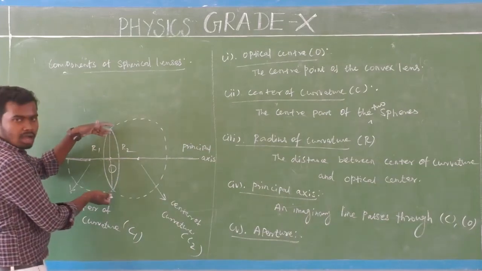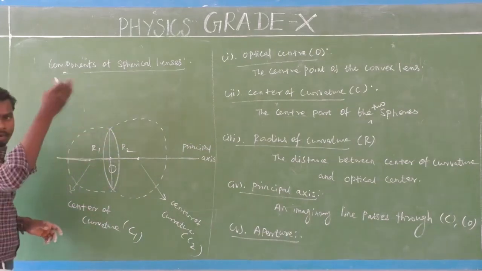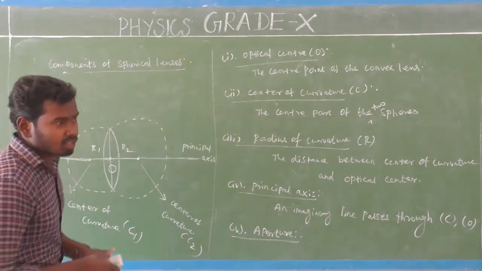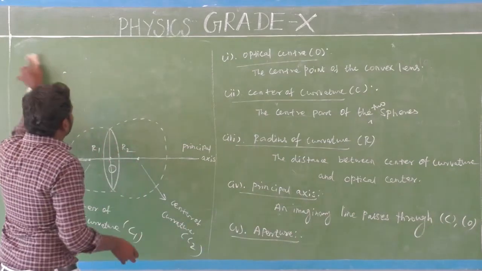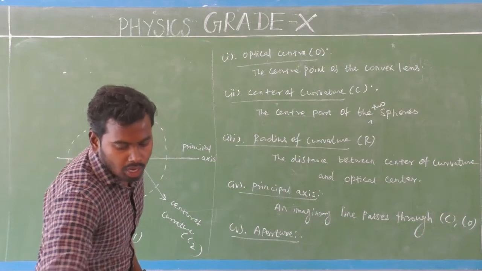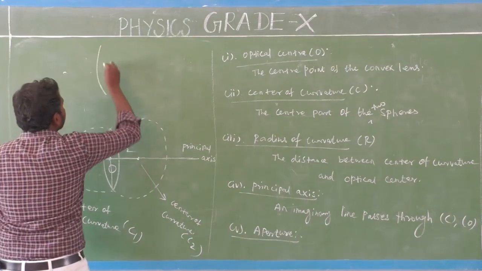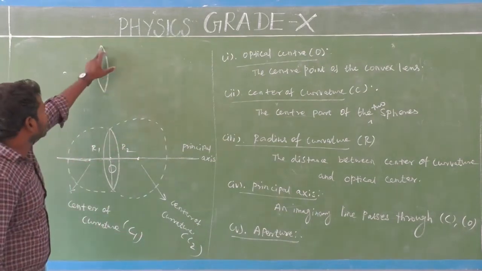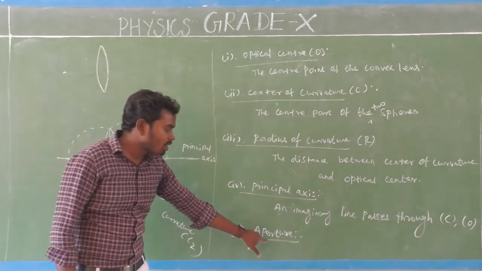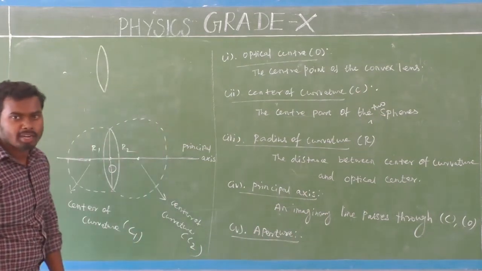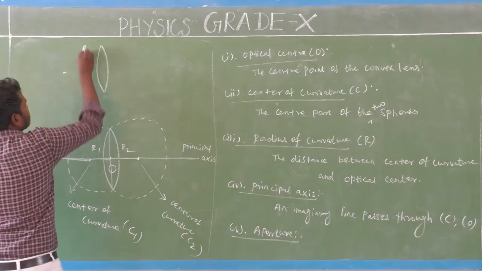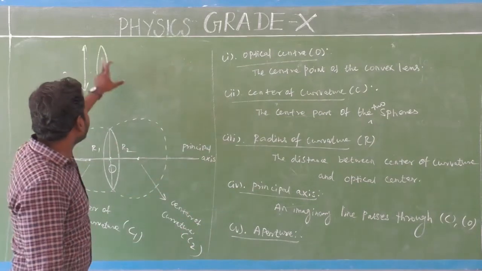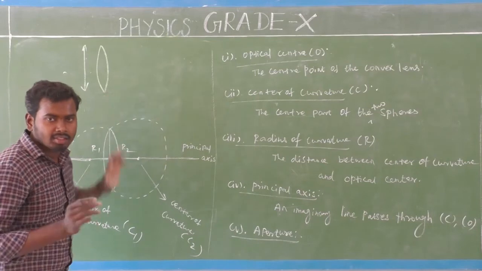So this is a lens. I am going to draw the same convex lens here. You note here. Because I don't have place, I am going to draw the diagram of the convex lens here. So this is a convex lens diagram. Next, we are going to see about aperture. So what is aperture, sir? Aperture means nothing but the height of the lens. Generally lens, not only convex lens. The height of the lens, that is called aperture.